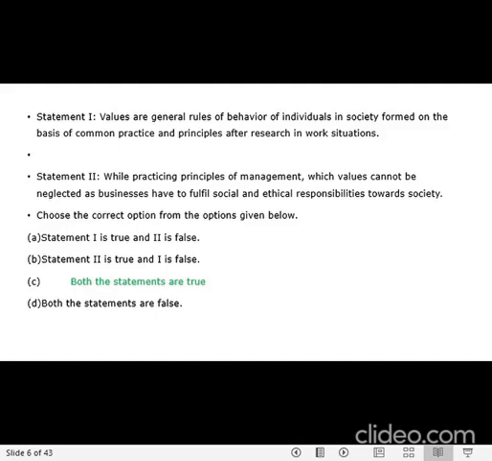And the second statement talks about: while practicing principles of management, values cannot be neglected as a business has to fulfill social and ethical responsibility towards society. So which statement do you think is true, whether it is one, two, or both are false? So these are the options.